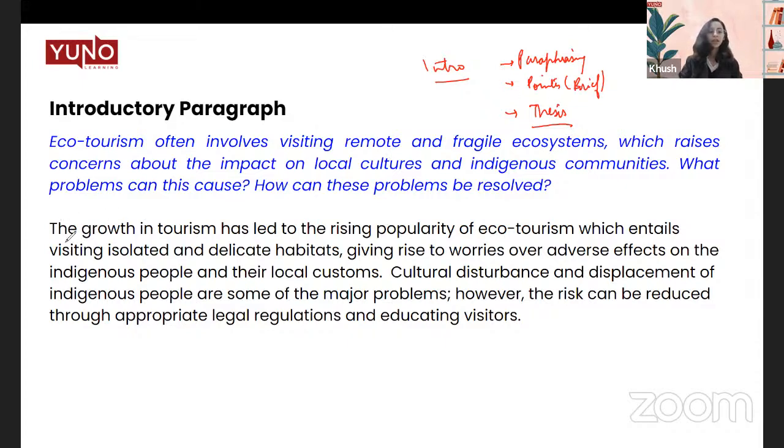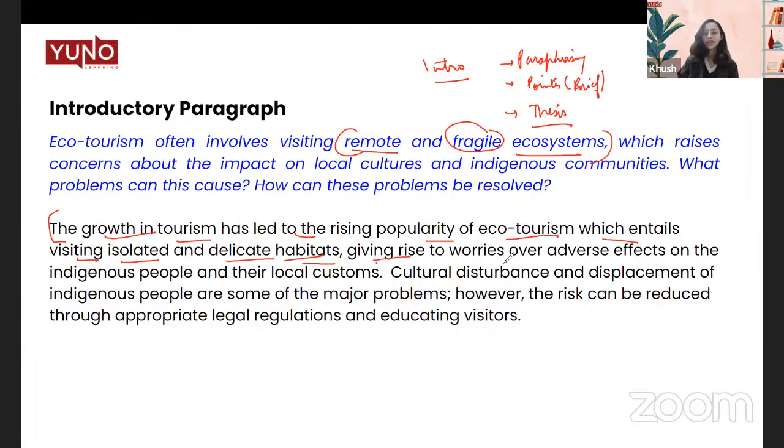So let's see. Number 1, the growth in tourism has led to rising popularity of ecotourism. Now, instead of starting directly with ecotourism, we paraphrased it by getting into this background statement, which entails visiting isolated and delicate habitats. Now, you see how we are talking about remote. Remote means isolated. So we used a synonym for it. Instead of just repeating and copy pasting what we were given, we showed the examiner we have the capability to rephrase and paraphrase whatever we're trying to express in our own words. Delicate. Fragile means delicate. Habitats, ecosystems. So this is how you can change the words and sentence structure to bring in your paraphrasing.